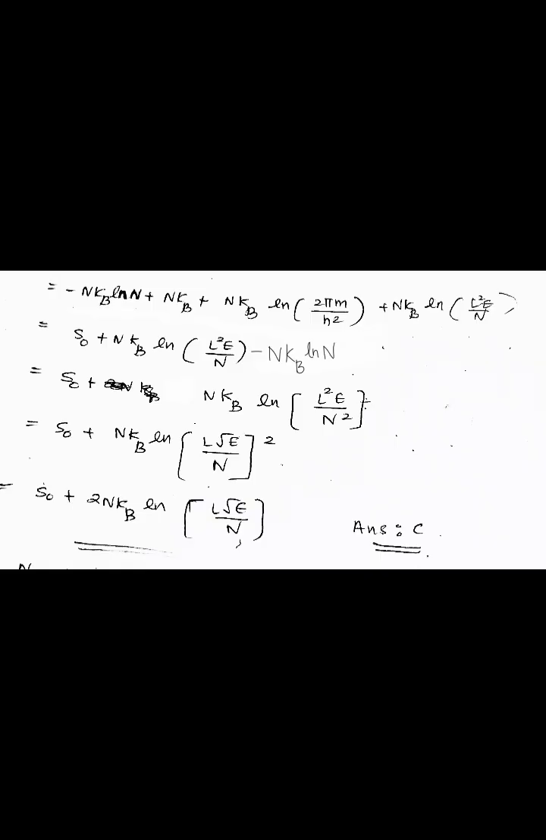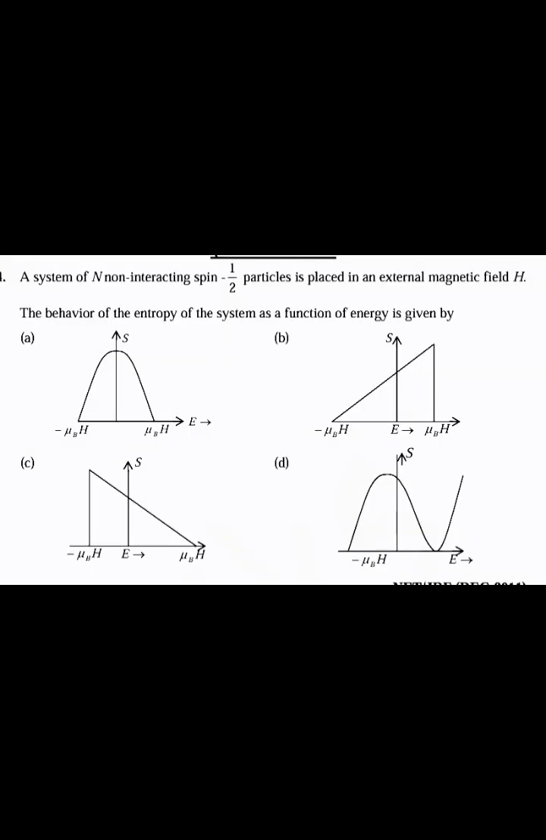This is equal to S0 plus n kB ln of L square root E by n the whole square. That is equal to S0 plus 2n kB ln of L root E by n. So the answer is option C. The next question is, a system of n non-interacting spin-half particles is placed in an external magnetic field H.